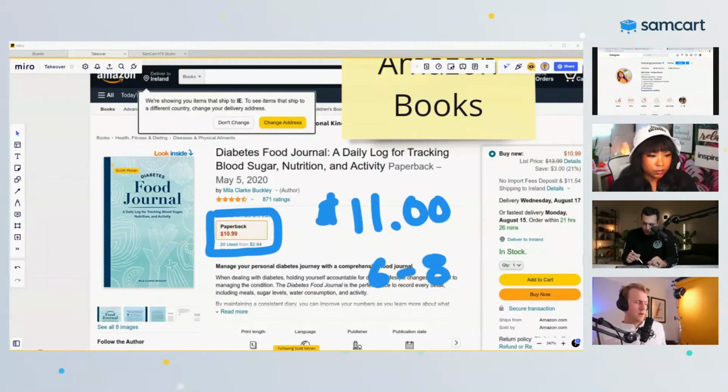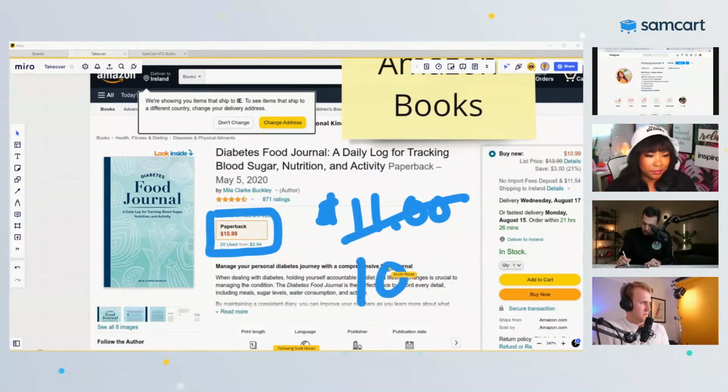Yeah, for books, I want to say their fee is 10%. Okay, I could be wrong. We'll go high. Yeah, let's go high. Let's assume we're closer to $10. For $11, they're taking $1 to $2 per book.